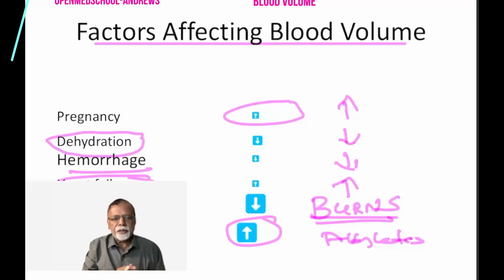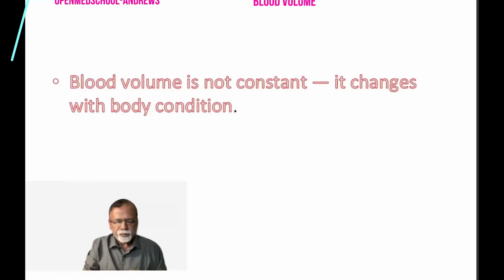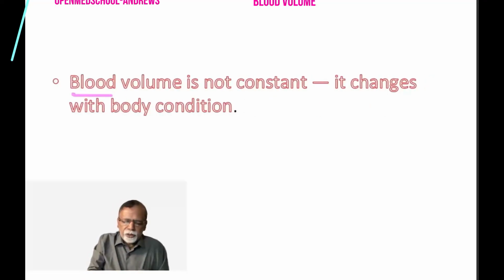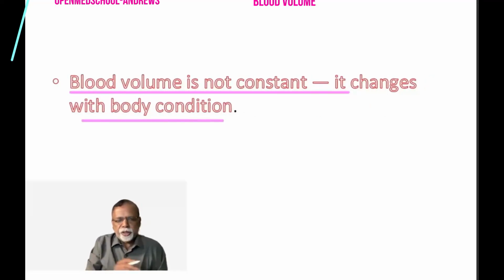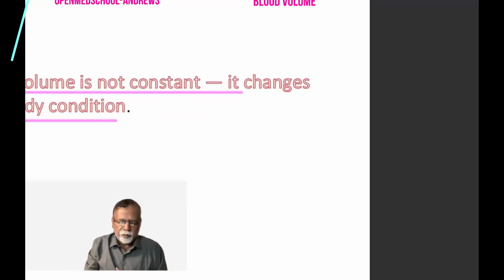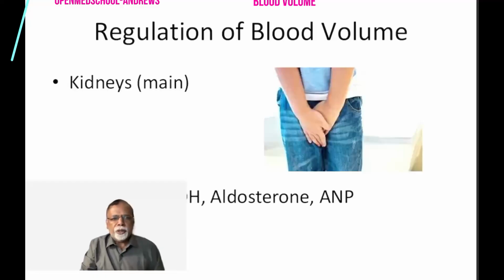Just remember, in dehydration, blood volume is less. So remember, blood volume is not constant. It changes with the body condition. As I have explained, somebody with diarrhea, vomiting, or blood loss, naturally the blood volume will come down. Now we look at how the body regulates the blood volume.